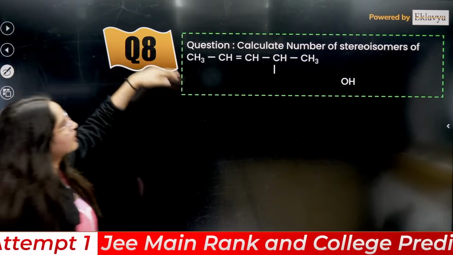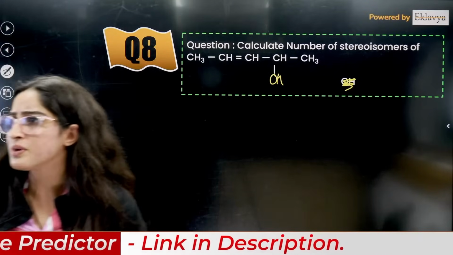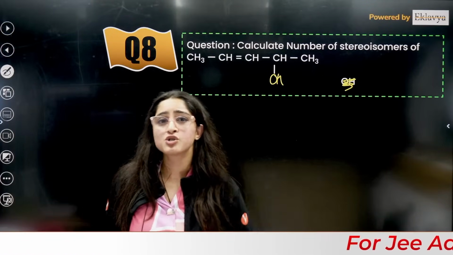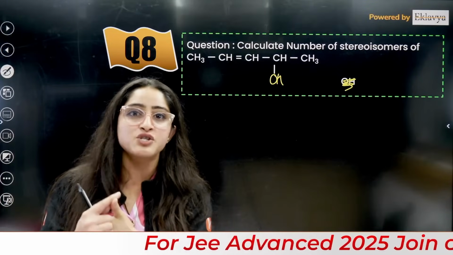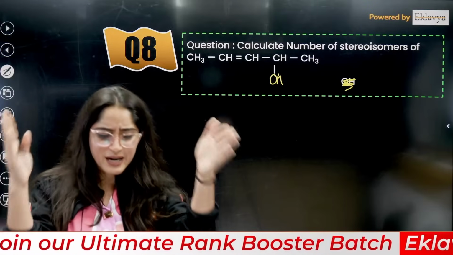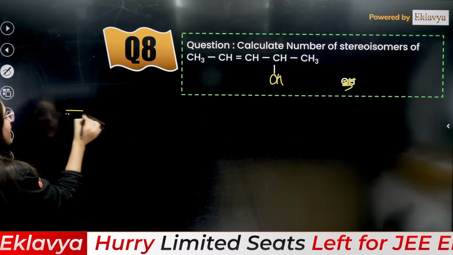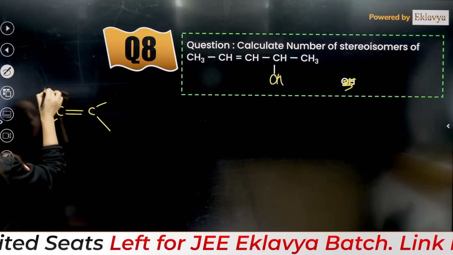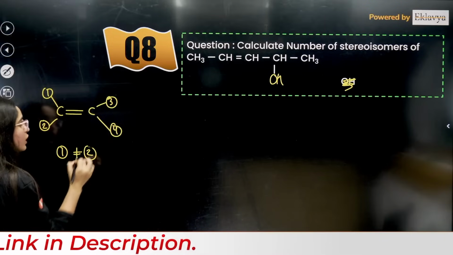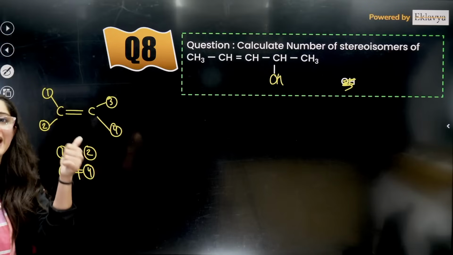Now stereoisomer, as I told you in the beginning also, they were asking you the stereoisomers. Everybody, right? Okay, calculate the stereoisomer. Stereoisomer means you have to see geometrical isomer as well as optical isomer. Do you remember geometrical isomer? Simple thing I told you, geometrical isomer means you have to check the double bond, in which you see this is 1, this is 2, this is 3, this is 4, 1 will not be equal to 2, 3 will not be equal to 4. That is going to be the answer, right? You have to check that kind of double bond.